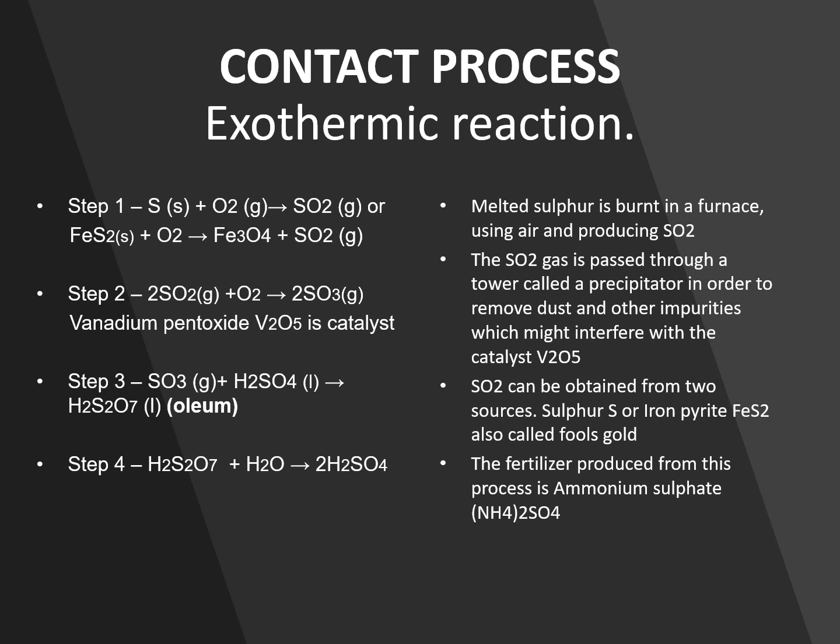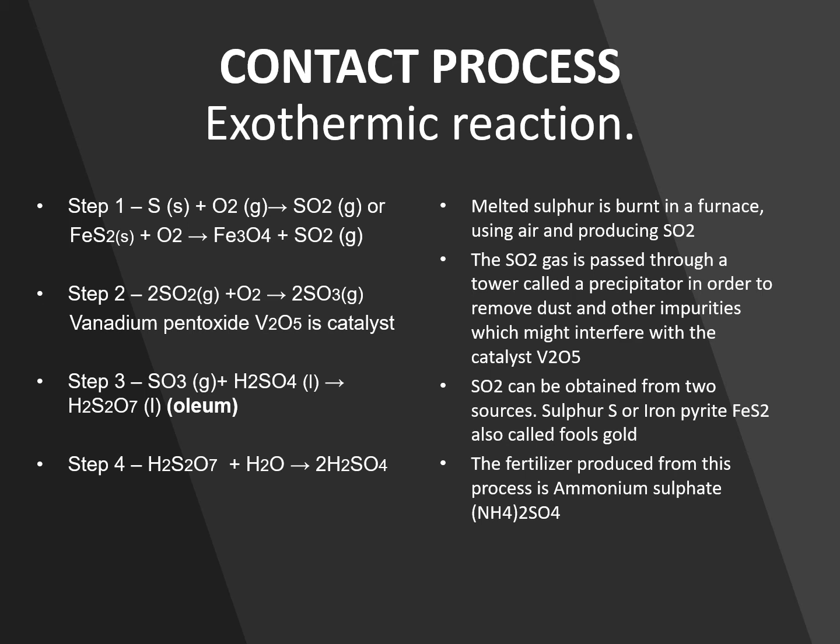So let's do the 4 steps of the contact process. Step 1. So it can either be S or FeS2 that is used. Let's do S first. So S plus O2 arrow SO2. Don't forget to mention the phases. In this case, SO2 is a gas.